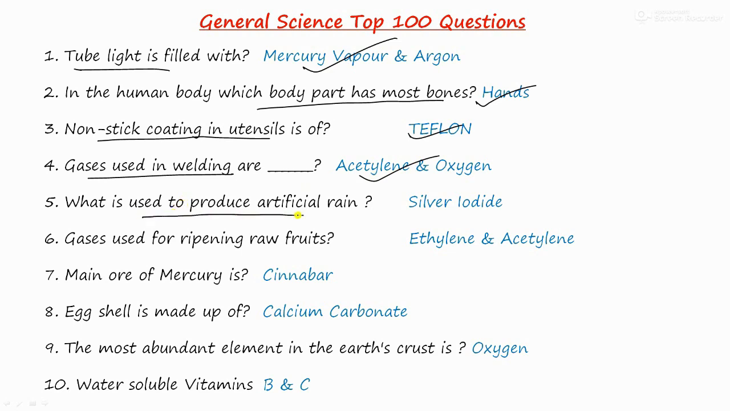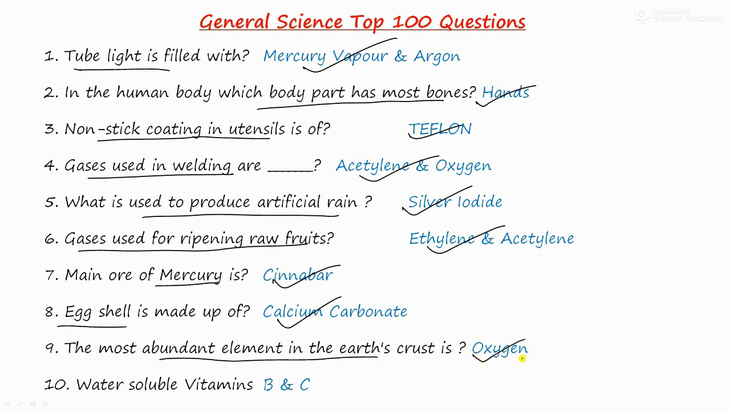What is used to produce artificial rain? And it is silver iodide. Gases used for ripening of raw fruit are ethylene and acetylene. The main ore of mercury is cinnabar. Eggshells are made of calcium carbonate. The most abundant element in earth crust is oxygen.